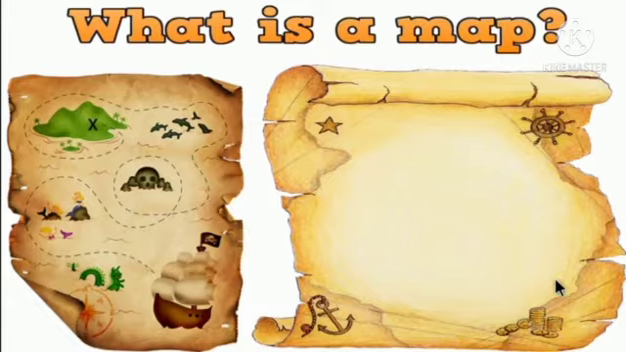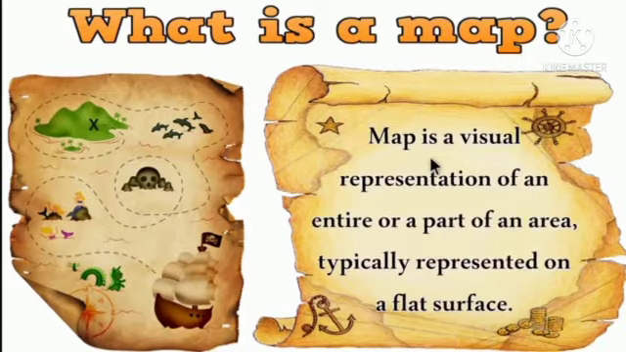Now let's see what is a map. So far we have seen that map as well as globe helps to locate a place or to find out the direction of a particular place. And also the cartographers, the people who design the map. So they design it in an understandable way.